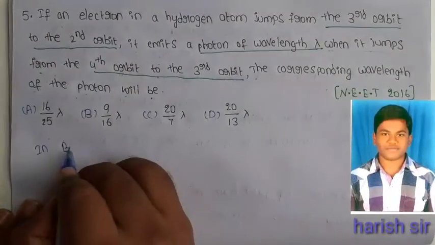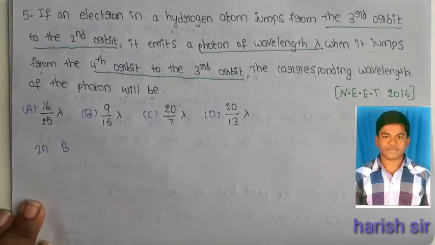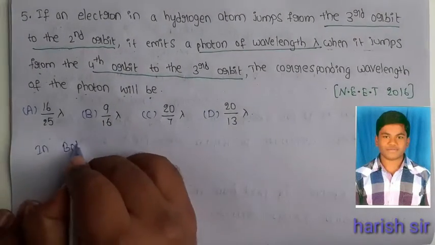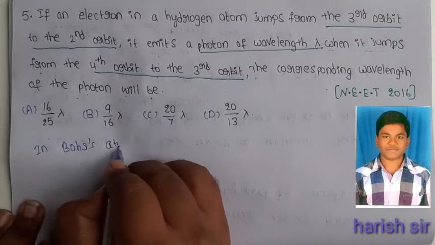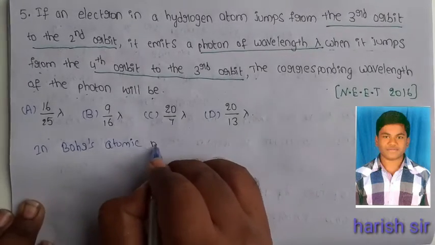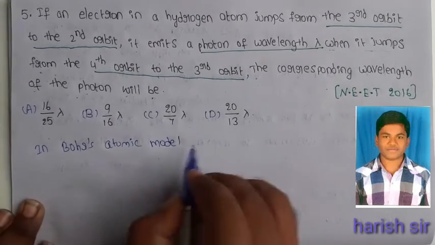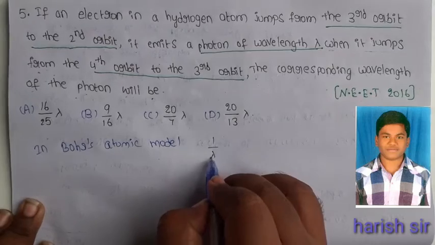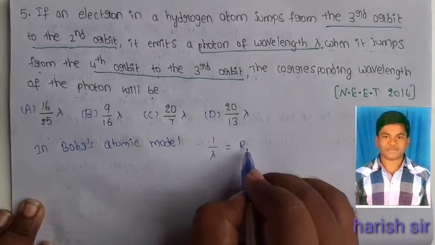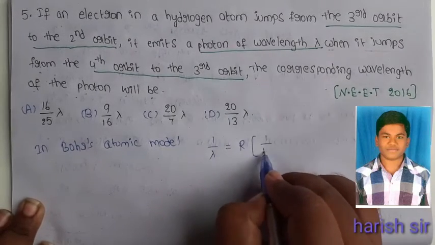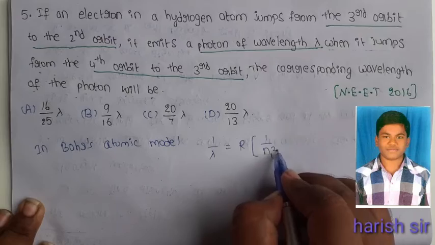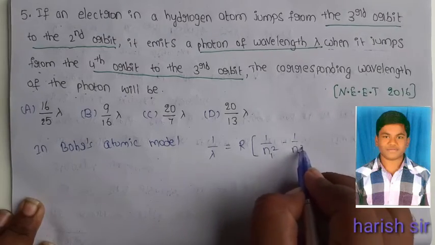In Bohr's atomic model, 1 by lambda equals R into 1 by n1 square minus 1 by n2 square.